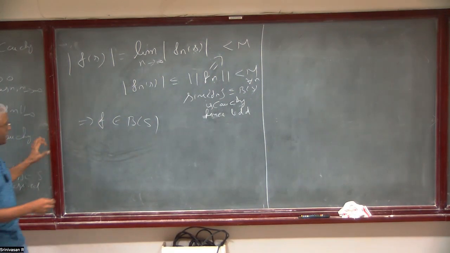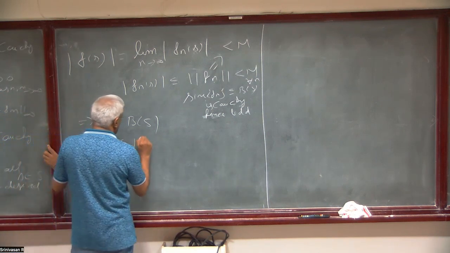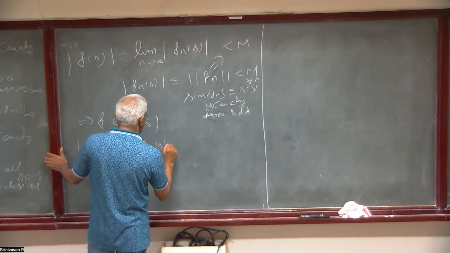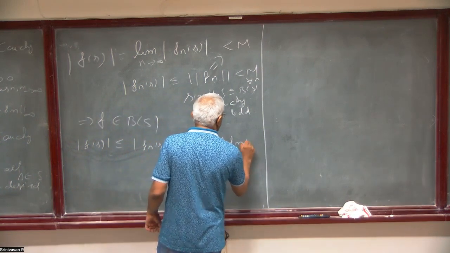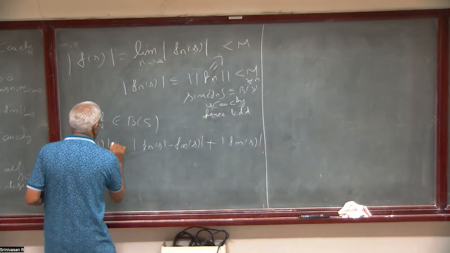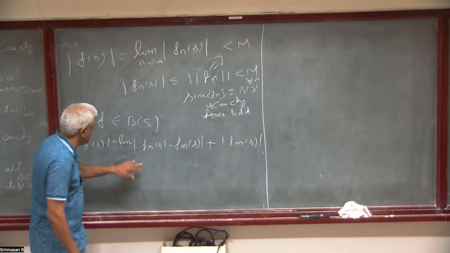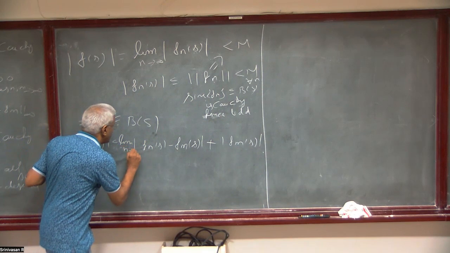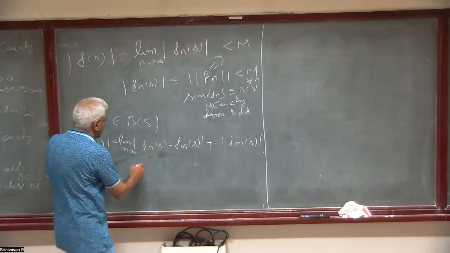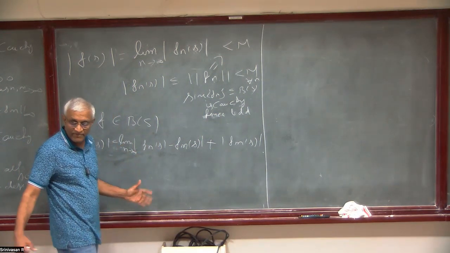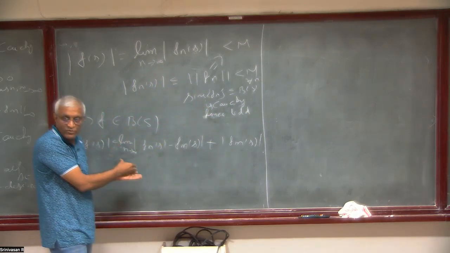Instead, if you want, this is just another way of doing it. You can write f of s as less than or equal to f_n minus f_m, plus f_m. You can put the limit here if you want. You can first put f of s, and then write n going to infinity. And this will be less than or equal to the norm of f_n minus f_m, which is Cauchy. Instead of using boundedness, you can directly do that also.